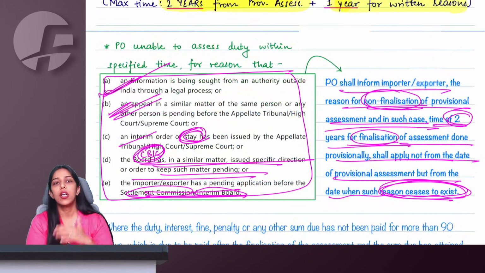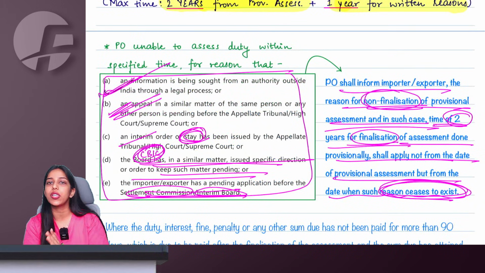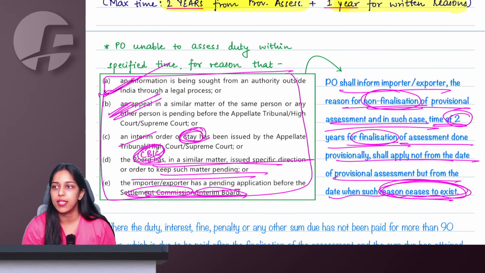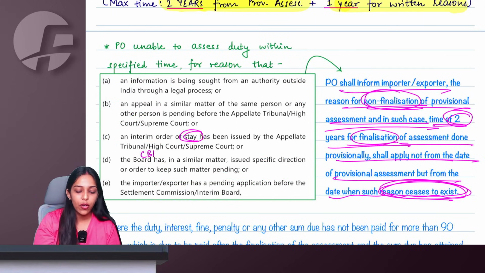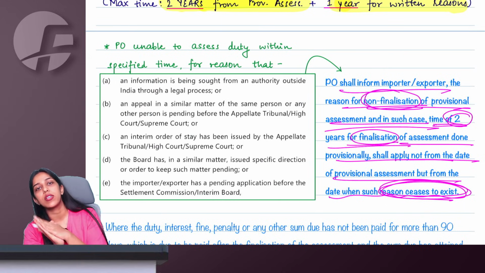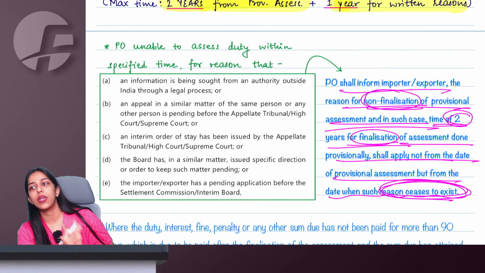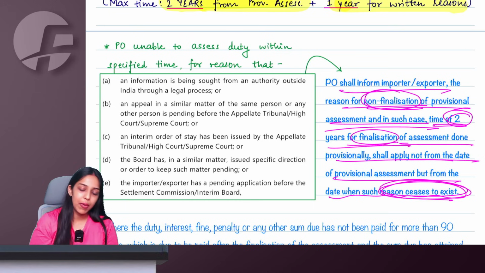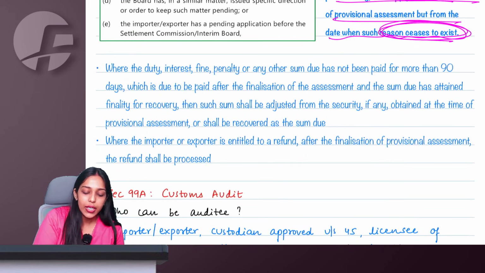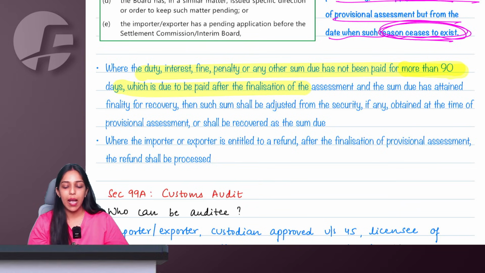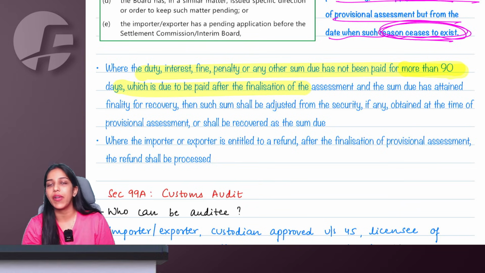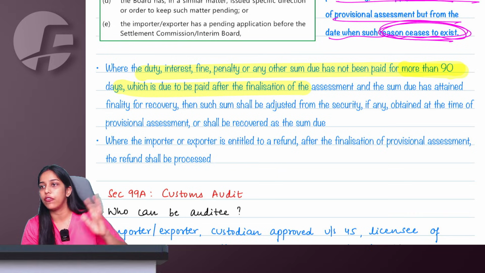Right, ma'am, simple. So normally within 2 years from provisional assessment, you have to finalize the assessment. But ma'am, if because of these reasons you are unable to finalize, then the day on which these reasons cease to exist, from there within 2 years, you are going to finalize your assessment. Done. The day on which the final order is issued, within 90 days from there, the applicant has to pay all the duty, interest, fine, penalty, whatever is being demanded. If not, then using the security furnished, the department can go for recovery also.